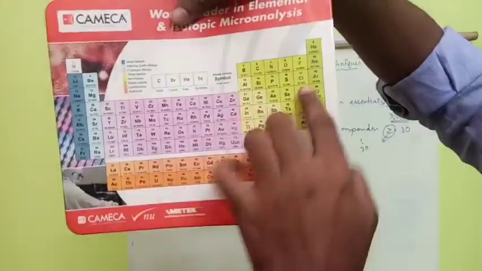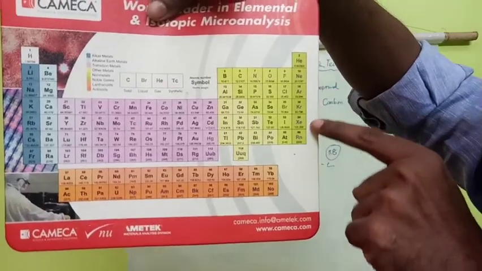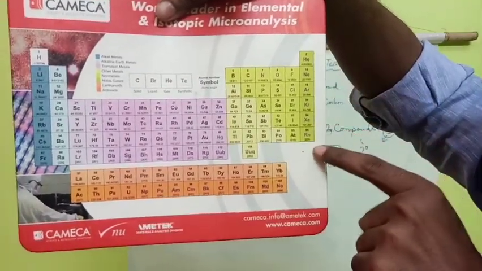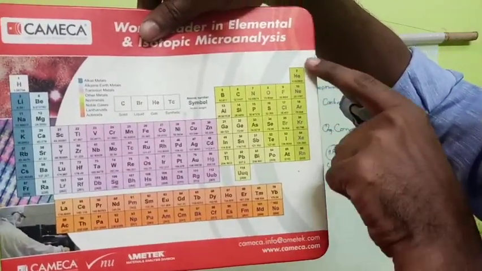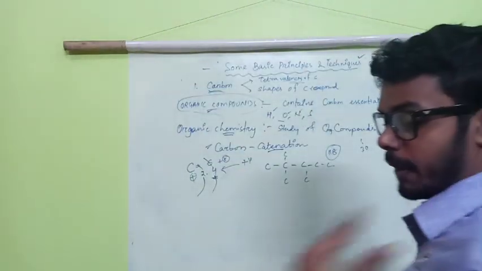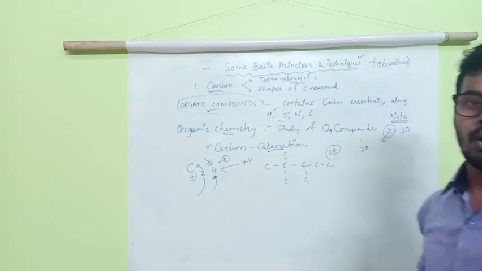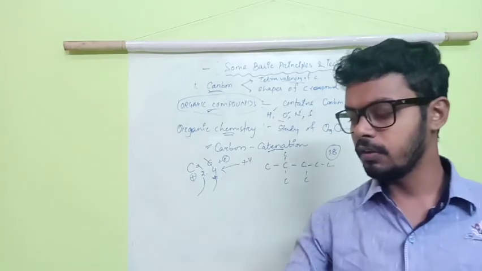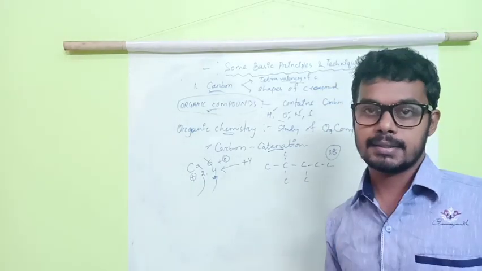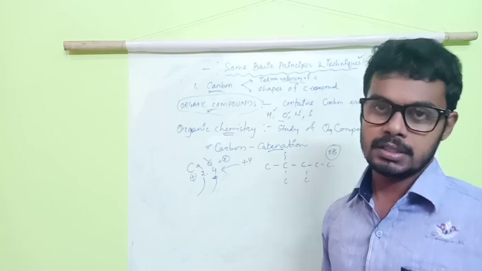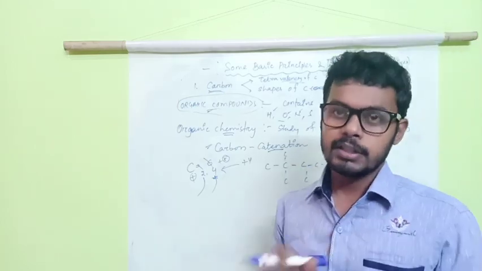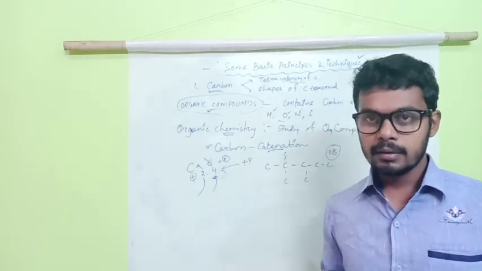See, this particular group is your inert group. Why are these inert? Because they are not participating in any kind of bond, they possess very less energy, and they are quite stable. They don't need any friend, they will not participate in bonding.